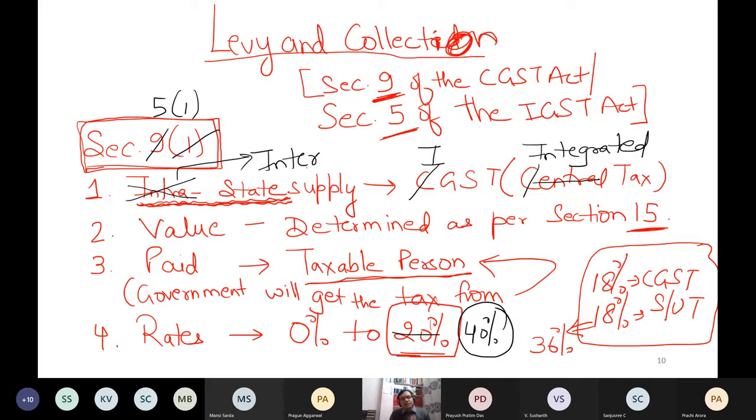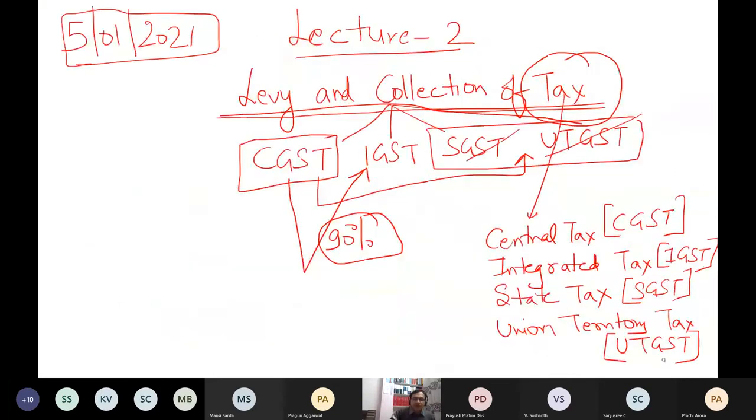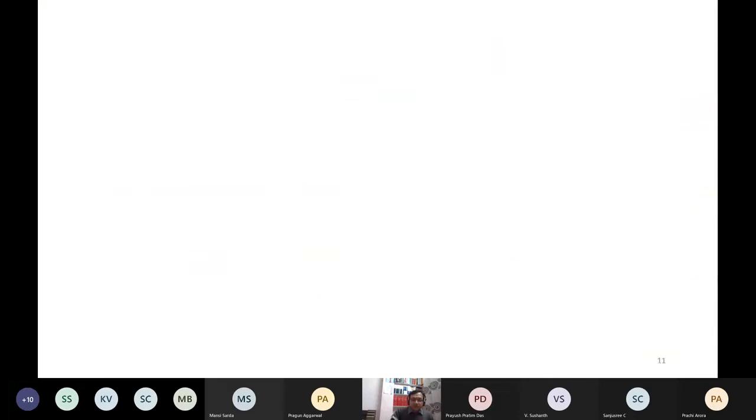Rather than intra, the word will be inter. If the rate here is maximum 20, in IGST by default the rate will be maximum 40. Value of the product remains same, because if you start changing the value also, then you cannot impose the taxes. So value remains same irrespective of any act. Paid remains same, paid by the taxable person. That's it. This is what I have covered with you, 9(1) and 5(1). I hope the point is clear. If you have any problem, you can ask me. Otherwise, I'm proceeding to the next point now.